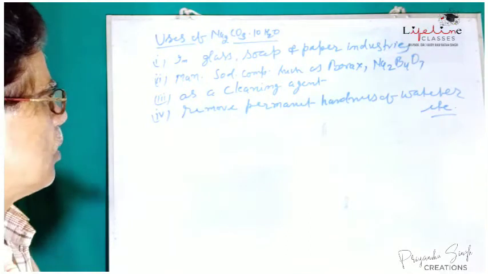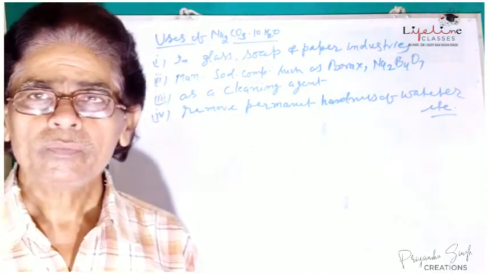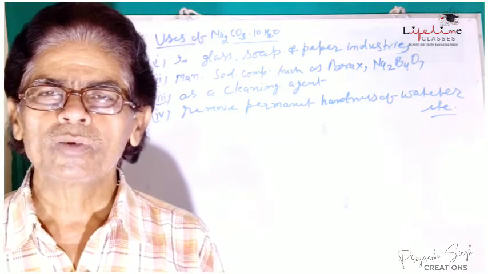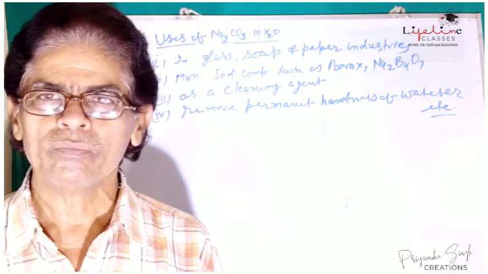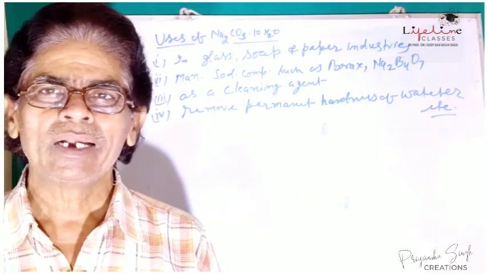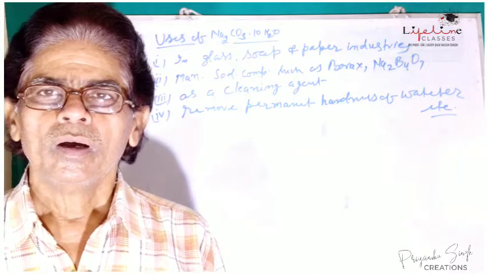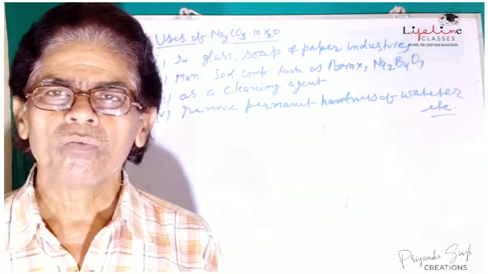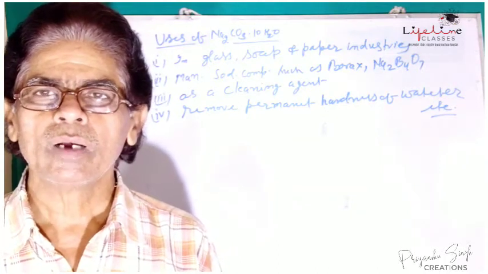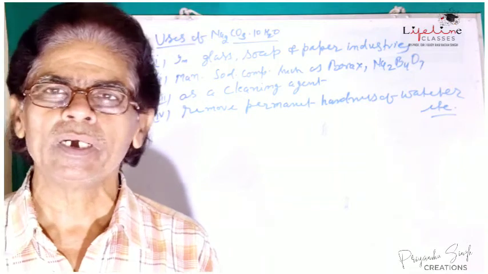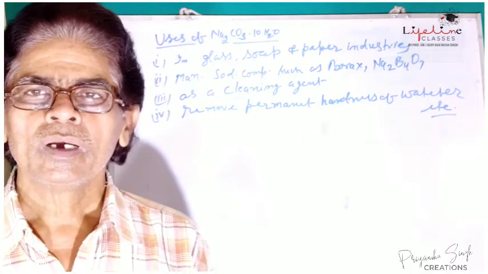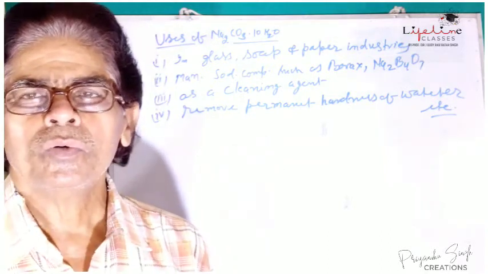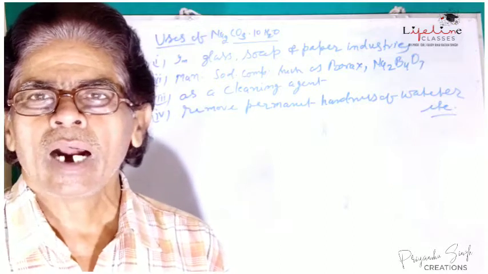Now, removing the permanent hardness of water. You know, hardness of water is due to the soluble salts of calcium and magnesium. Calcium and magnesium salts may be water soluble, or when treated with some suitable reagent, they can be precipitated out. So sodium carbonate is used to remove the permanent hardness of water.